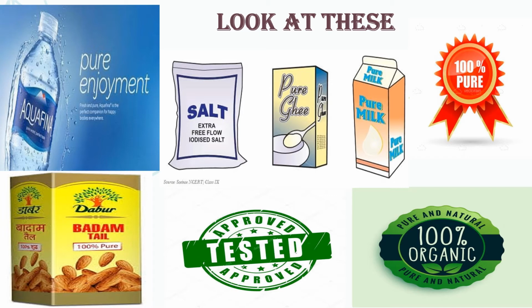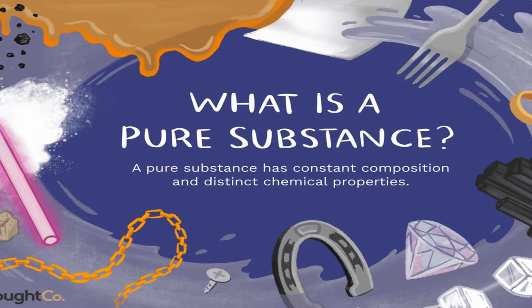Or if we consider salt over here, salt is also a mixture of sodium chloride and small amounts of various salts of elemental iodine, because it is written iodized salt, which means iodine is also present in it. So salt is also not a pure substance. It is also a mixture. So now my question is, what is a pure substance?